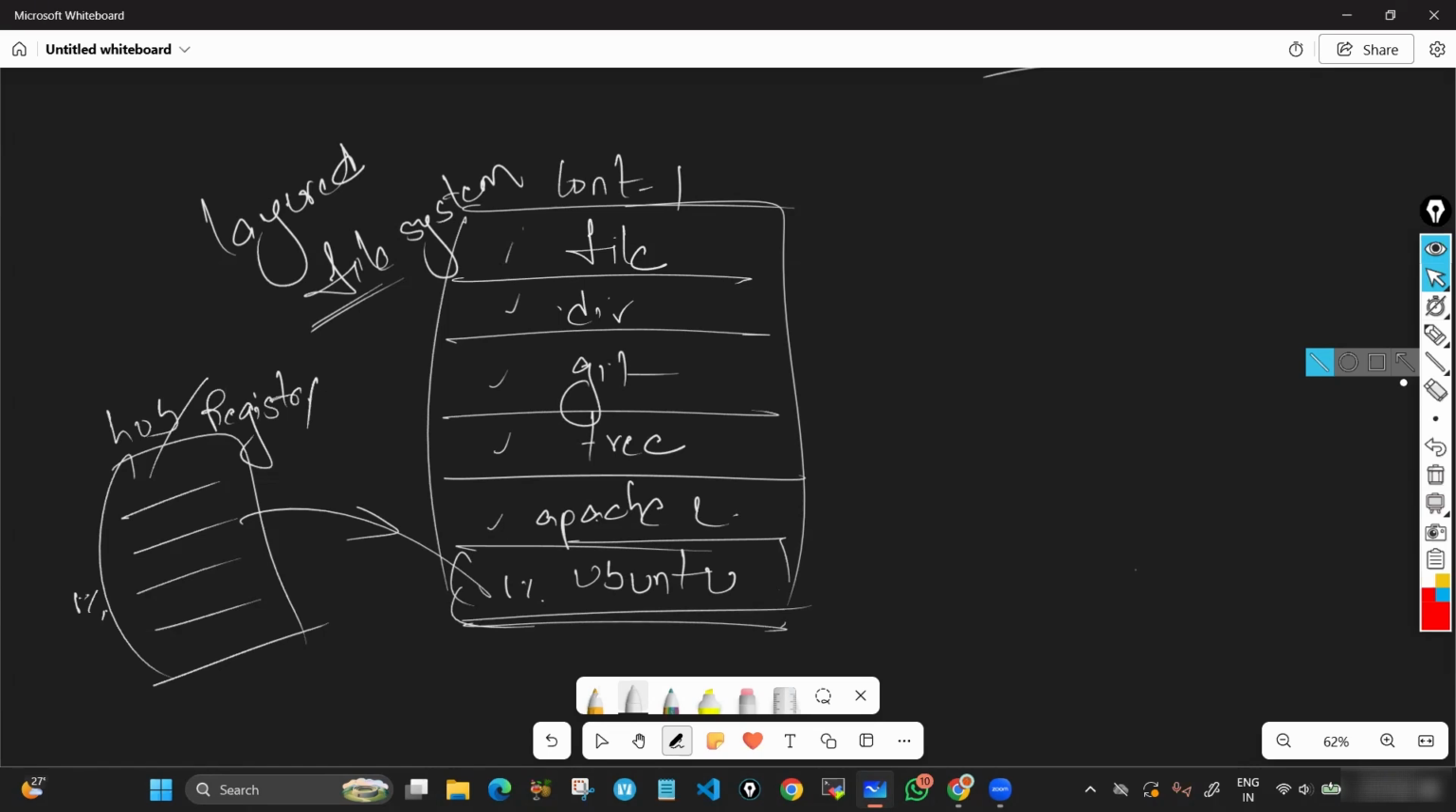That is one layer. Then there is one more layer. So each one is a kind of layer. That's why we call it a layered file system. Got it? Now, assume that in our project, we are all working on one project.